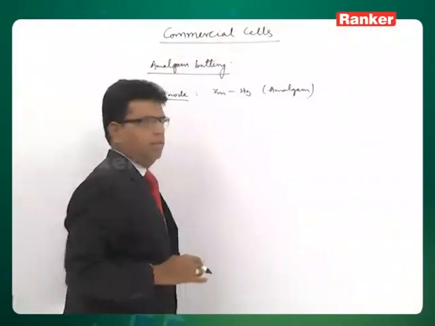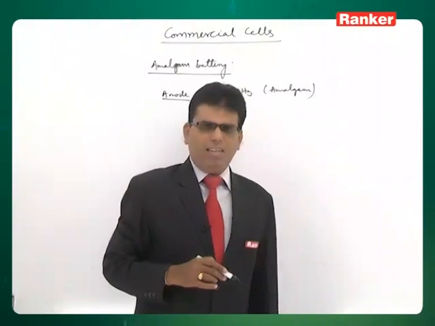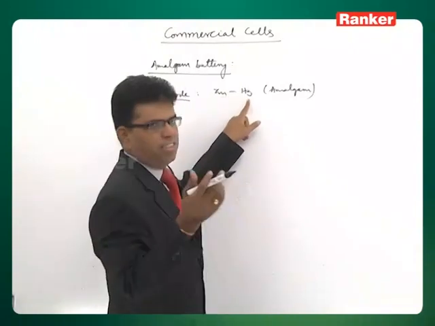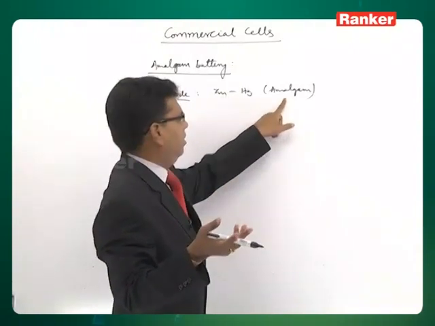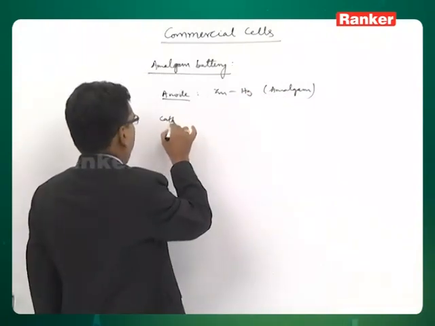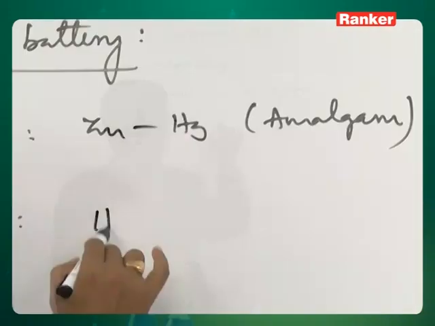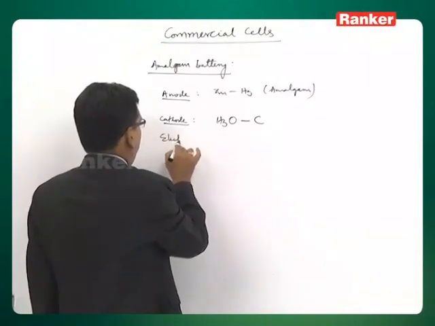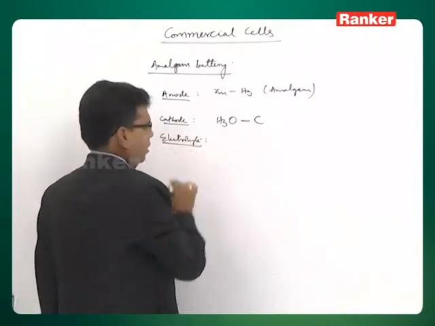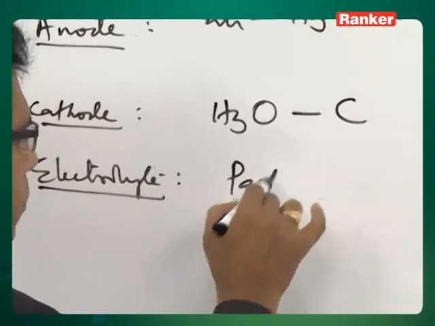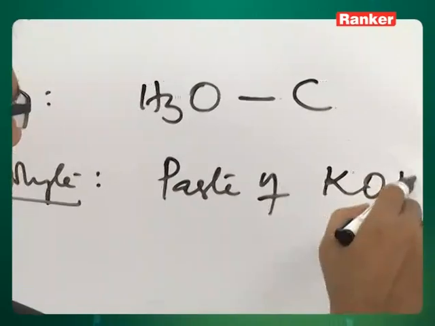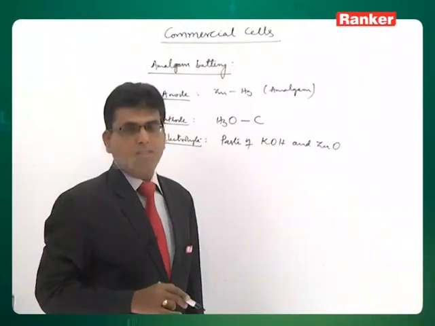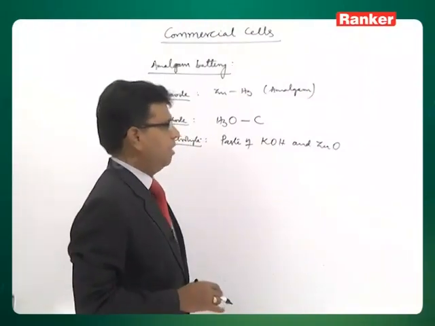Amalgam means an addition compound of mercury and another metal. The other metal here is zinc. So, an addition compound of zinc and mercury, which is an alloy, a zinc mercury alloy, is amalgam. Then the cathode here is mercuric oxide plus carbon, and the electrolyte is a paste of KOH and zinc oxide, a moist paste of zinc oxide and potassium hydroxide, that acts as an electrolyte.